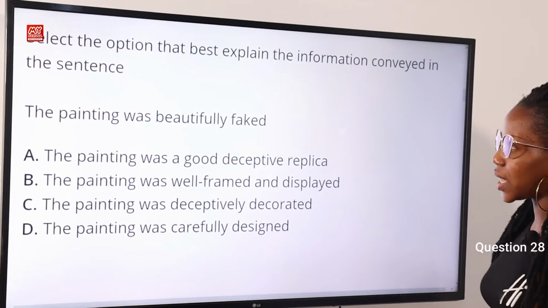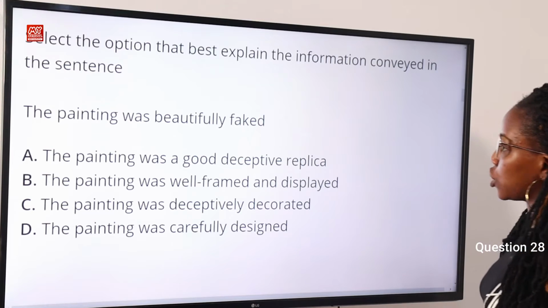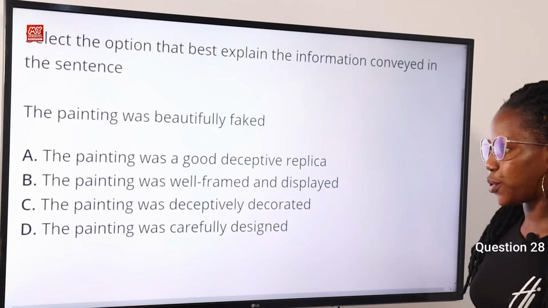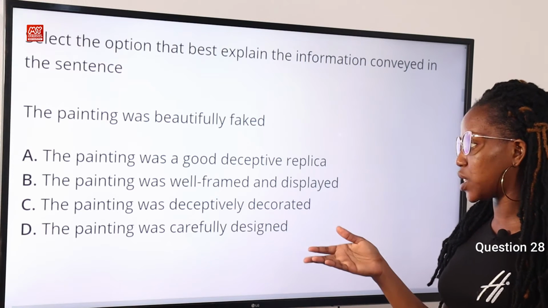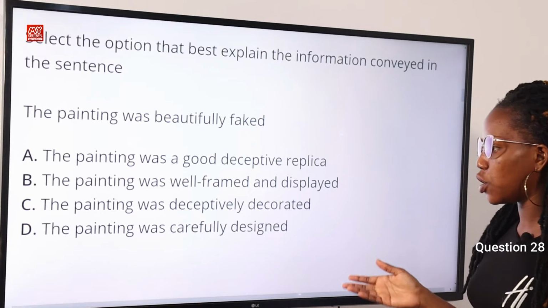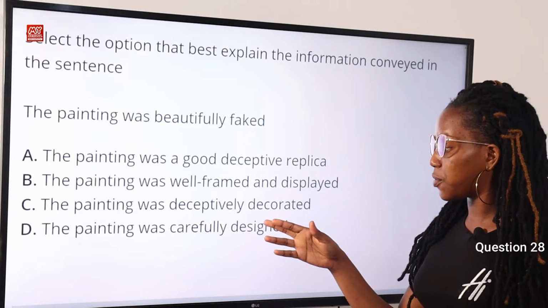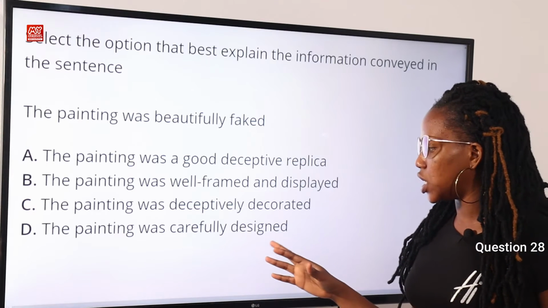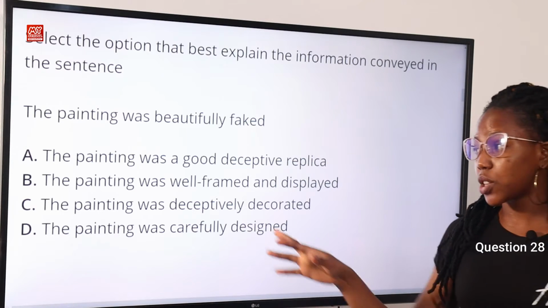Question 28. Select the option that best explains the information conveyed in the sentence. The painting was beautifully faked. Option A, the painting was a good deceptive replica. Option B, the painting was well framed and displayed. Option C, the painting was deceptively decorated. Option D, the painting was carefully designed. Now the answer to this question is option A.